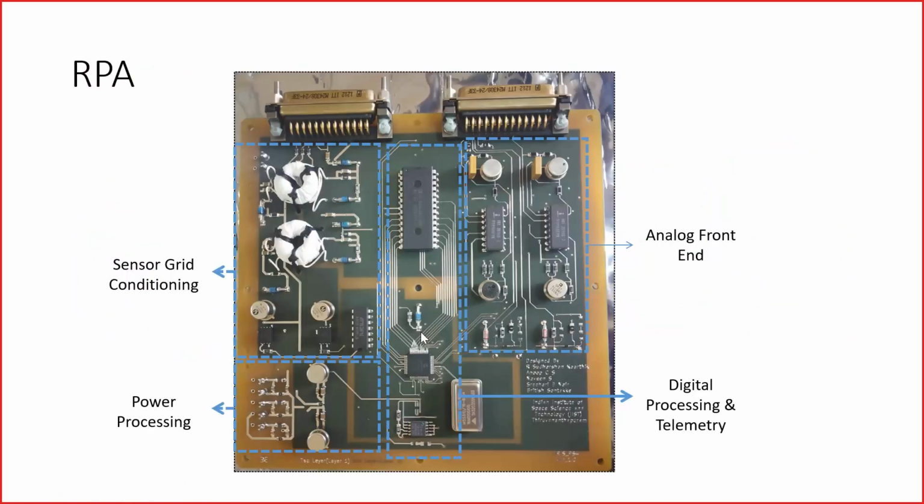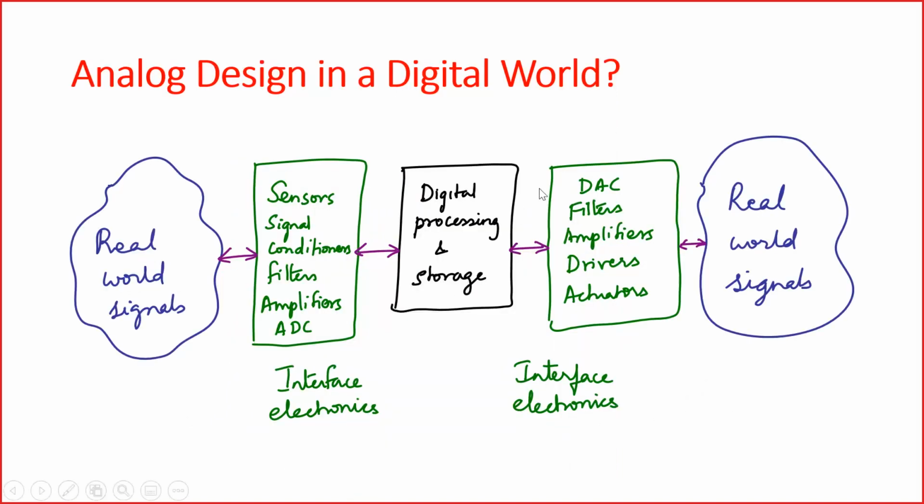Sir, what is the DAC in the fourth block? It's a digital to analog converter. DAC, okay, digital to analog converter. And this one, sir, is the analog to digital converter. Okay. Yes, sir. Thank you, sir.